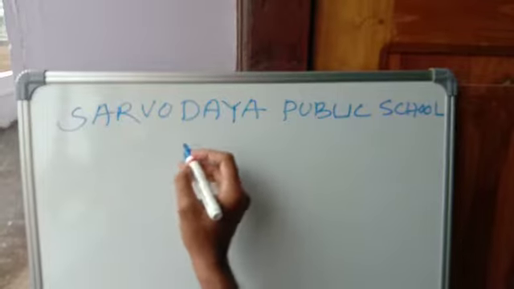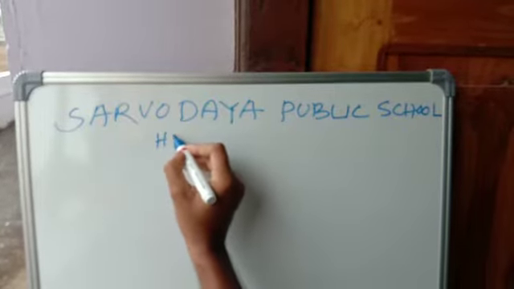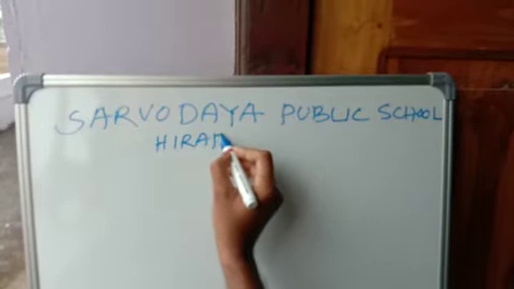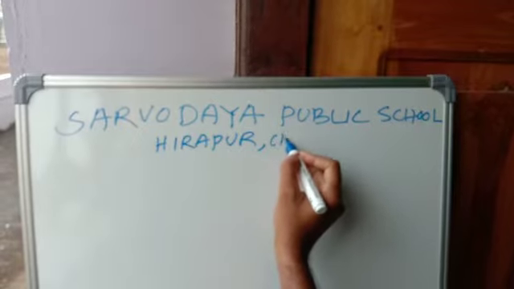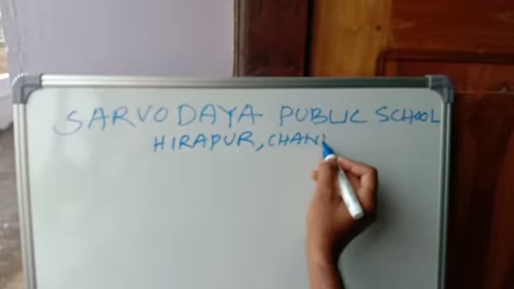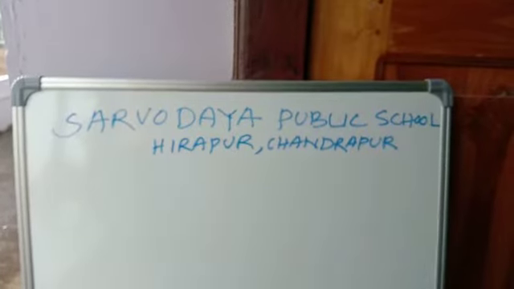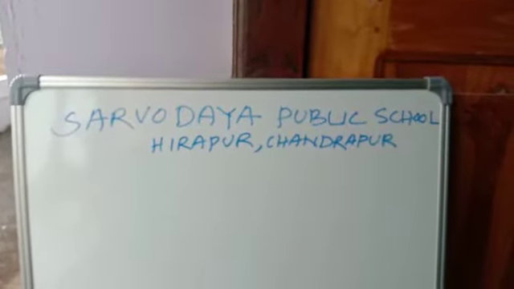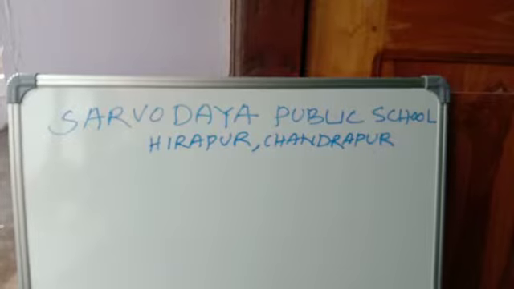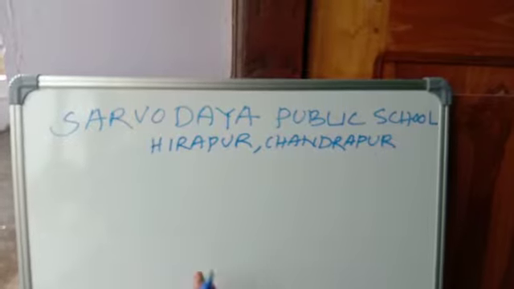In capital, it is very important, and if possible, write it in the middle with the address, like Hirapur, Chandrapur. It will be the organization's name, a colony name will be there, and don't underline here.